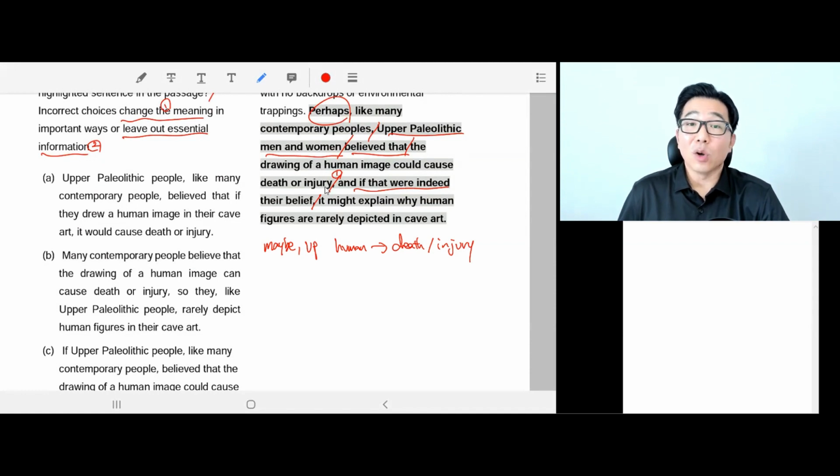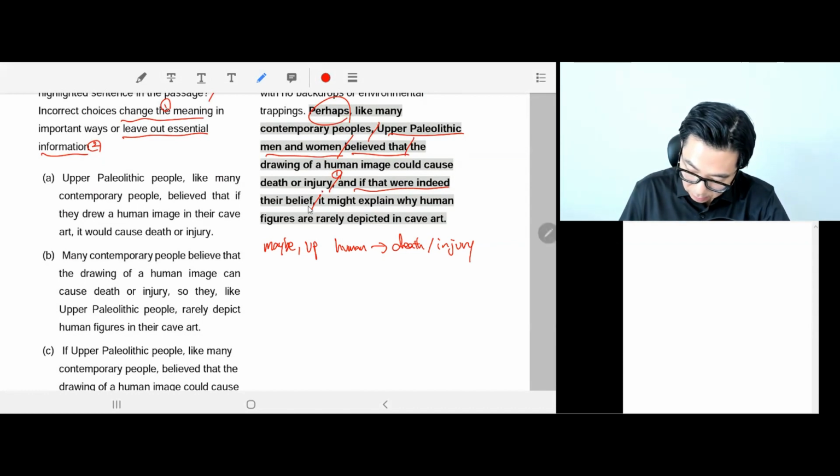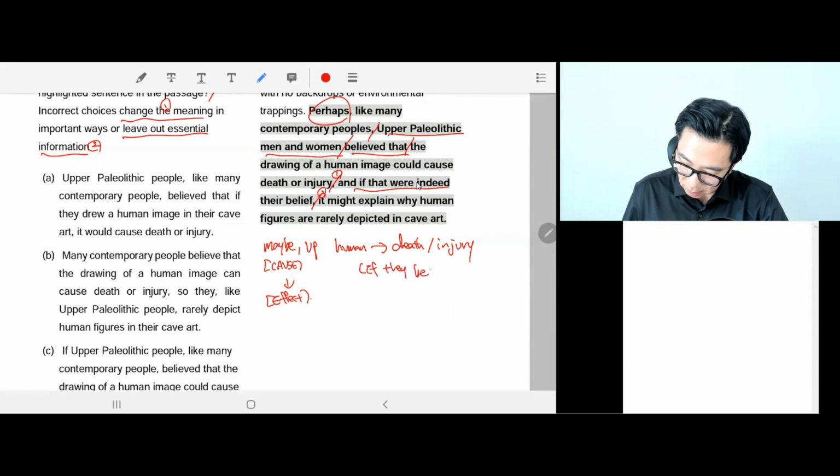If it was true, then, so it's cause and effect, okay? So if they believe this, then this must be the second part. It might explain why human figures are rarely depicted in cave art. So this is the cause, and the effect is, if they really believe that, the cause, then what's the effect?